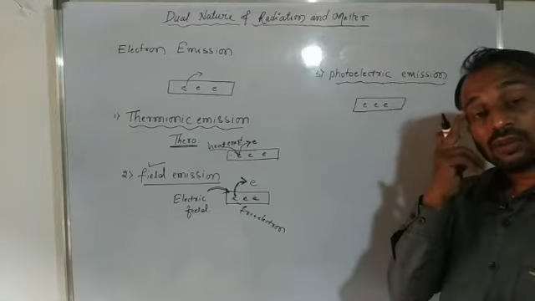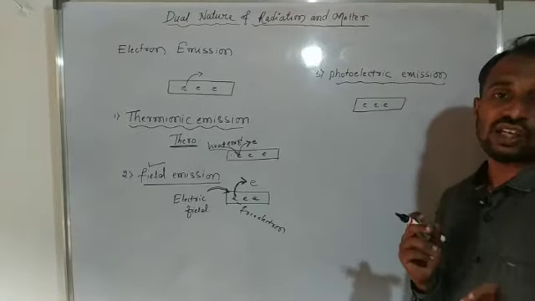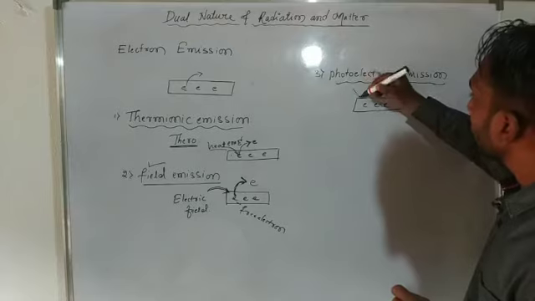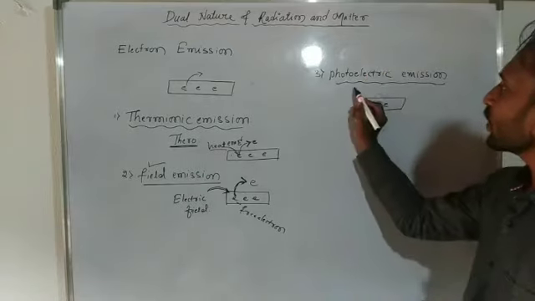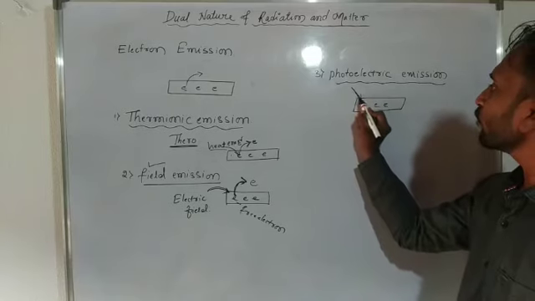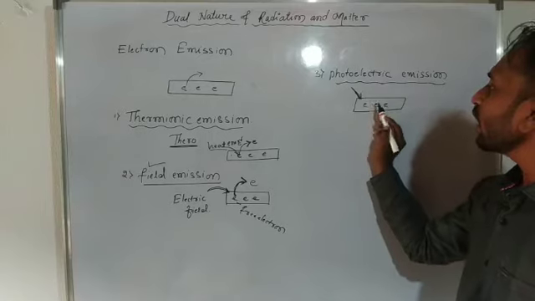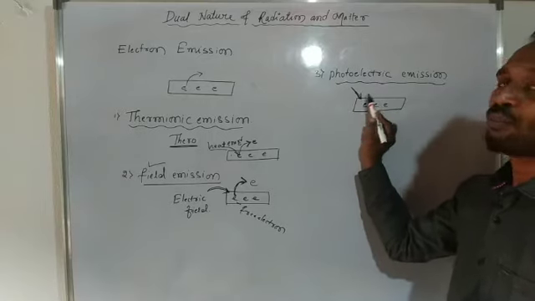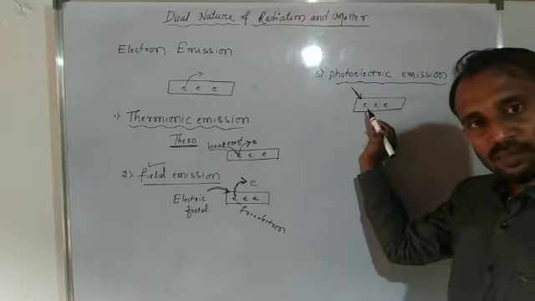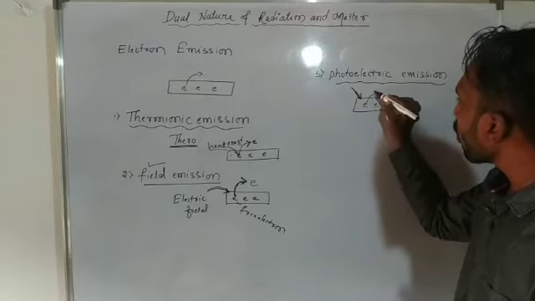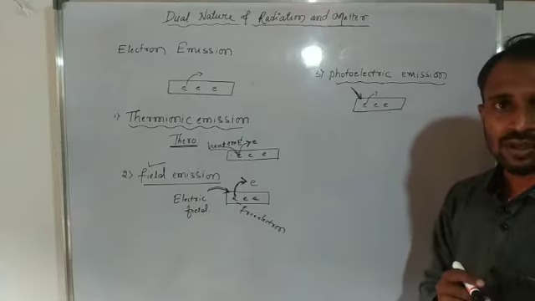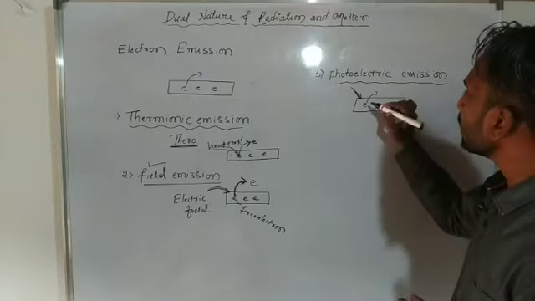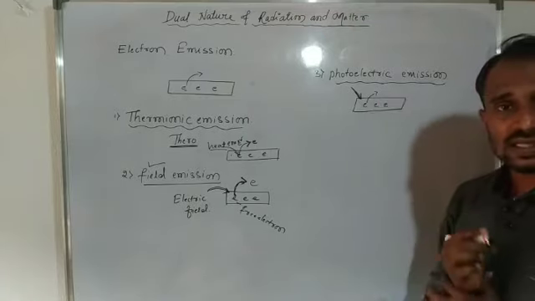When a suitable frequency of radiation is incident on the metal surface, then what happens? These electrons absorb a particular amount of energy, and then these electrons come out from the metal surface.